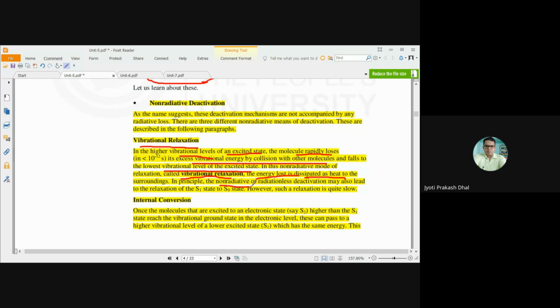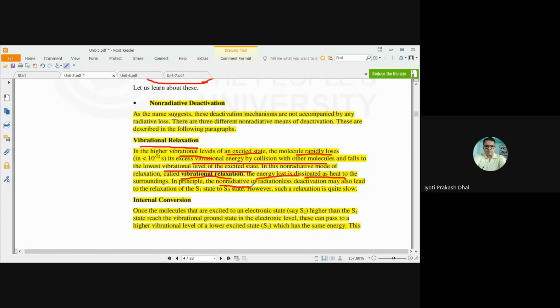These are ground state vibrational energy levels. Now coming to the next excited state, S1, the excited singlet electronic state. Within that, some vibrational energy levels are there. These are called excited vibrational energy levels. Now S2 is another excited singlet electronic state, and within that also some vibrational energy levels are there.